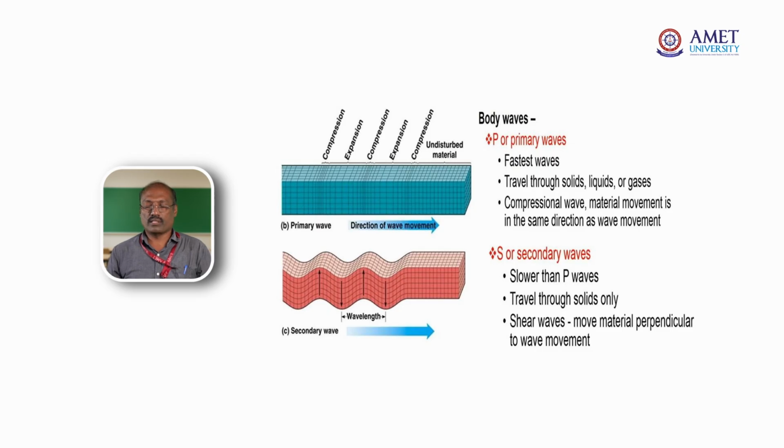Primary waves are fastest and travel through all types of rocks: solid, liquid and gases. Secondary waves, or shear waves, move at right angles to the direction of the wave. Of lower speed than the P waves, they travel through solids only. Shear waves move the material perpendicular to the direction of movement.